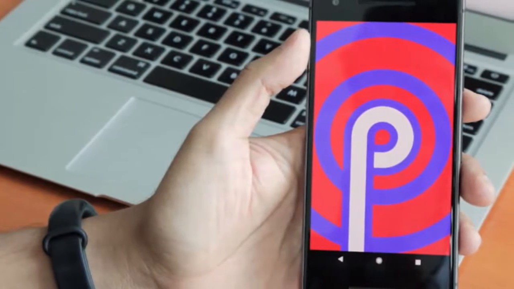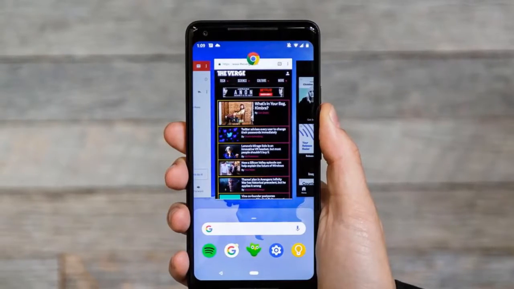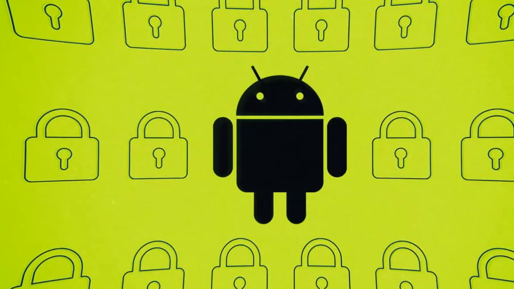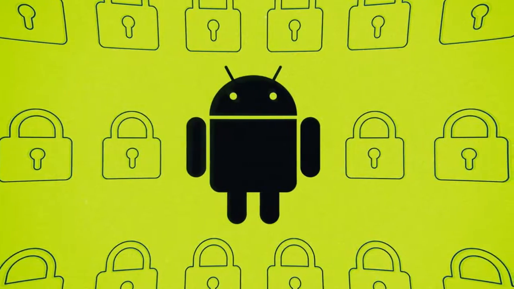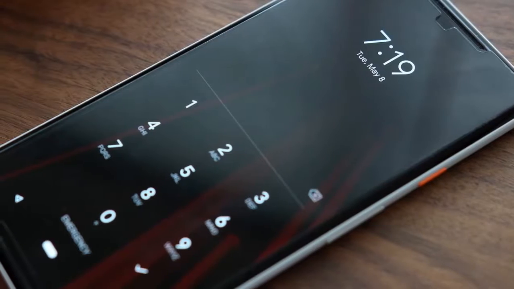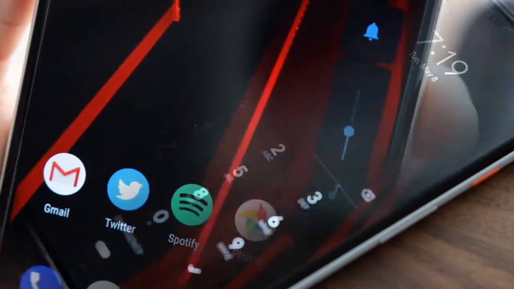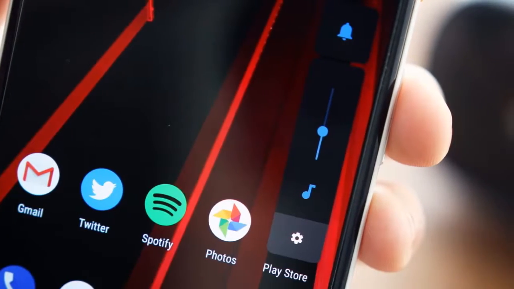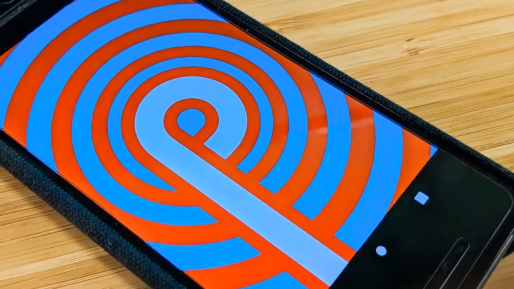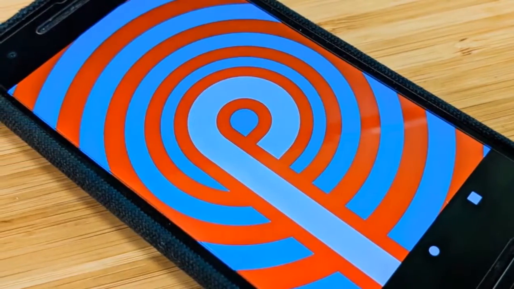Actions will also be aware of the accessories you have attached. Plug in a pair of headphones, for example, and Google will switch its suggestion to a few of your favorite Spotify playlists. Google says actions will appear in the Google Assistant, Google Search, the Play Store, and Smart Text selections too. That means app shortcuts will appear all across the operating system in, hopefully, smart and genuinely helpful ways.